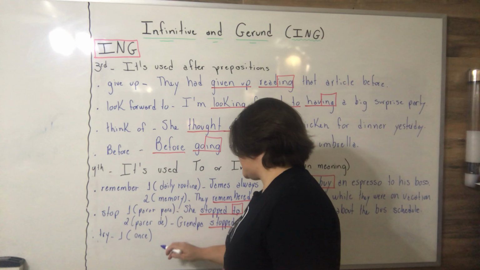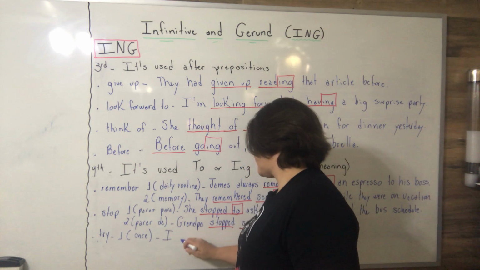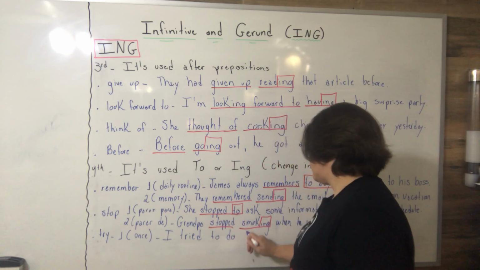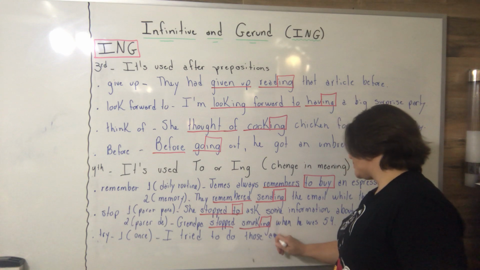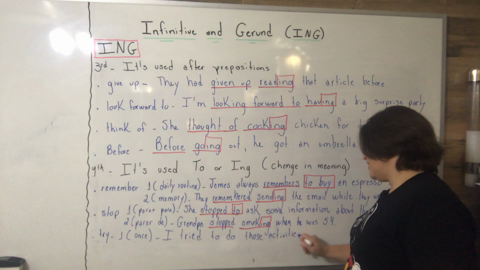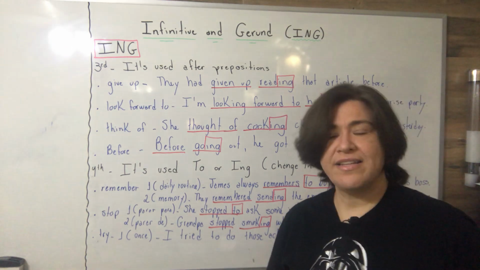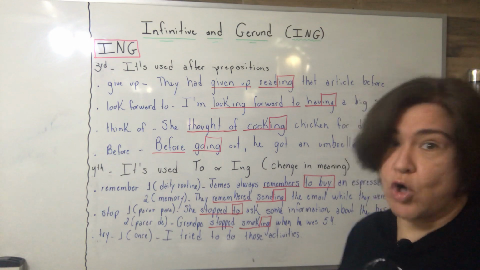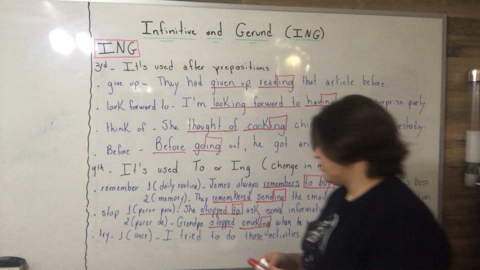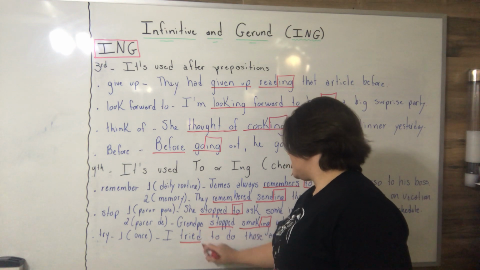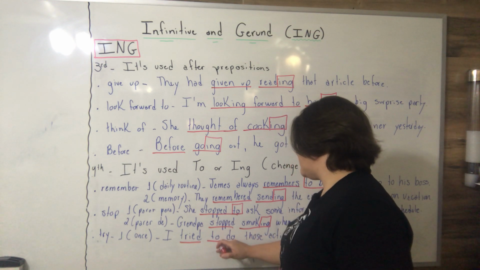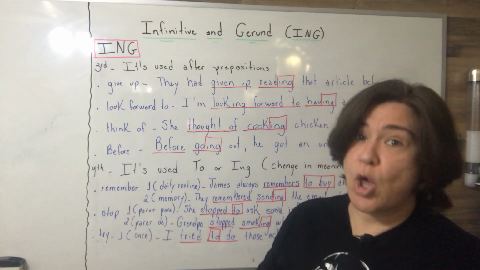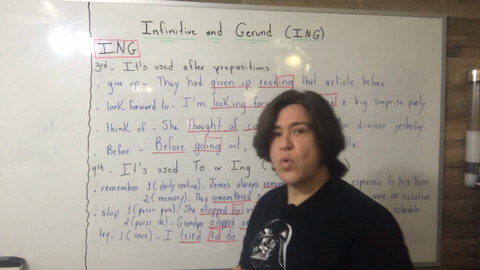So the sentence is this: I tried to do those activities. This kind of person tried, but at the same time the person is informed that hasn't tried so hard as the person could or should in this case. So we are using try and the next verb infinitive with to, and at the same time is informed the person tried but not a lot. Okay, so that's why teacher said once.